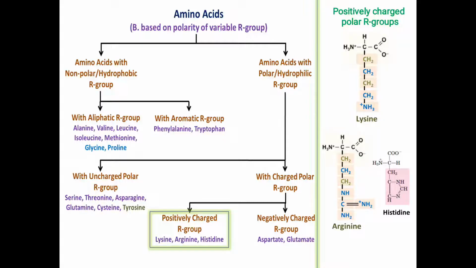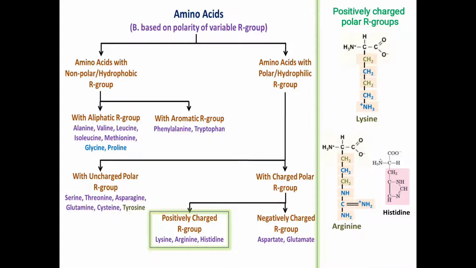After the propyl spacer, a 3-carbon spacer, you can see a group which is just a substituted urea group. Urea is NH2-C=O-NH2, so that group is a substituted urea group. You can substitute an NH2 group in place of the oxygen of the urea. So this group, NH-C(=NH2)-NH2, is known as the guanidinium group. In arginine the whole R group is known as the propyl guanidinium group, which is positively charged, so arginine is a positively charged polar amino acid.